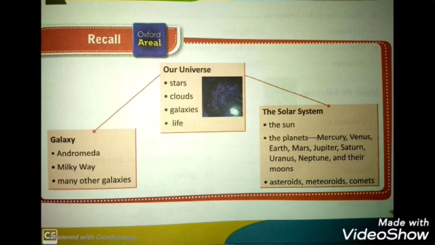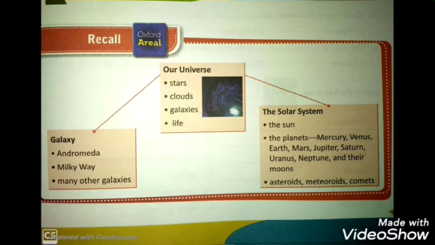So students, with this we have done with our third chapter. We will just recall. See students, there are 3 points: our universe, galaxy, the solar system. Our universe, in that we saw stars, clouds, galaxies and life. In galaxy we saw Andromeda galaxy, Milky Way galaxy and many other galaxies.